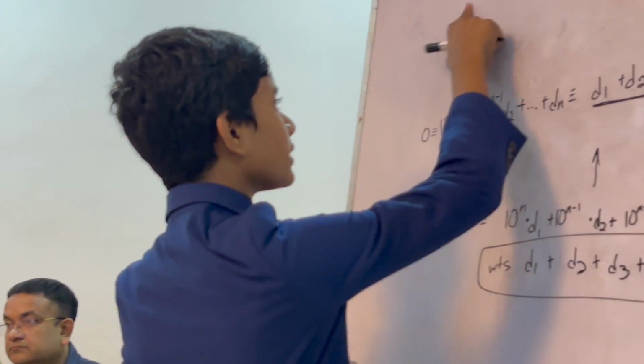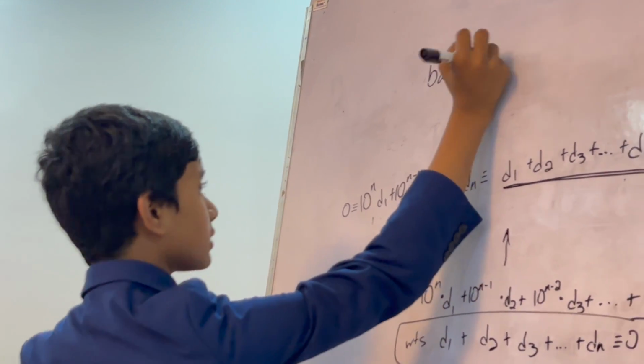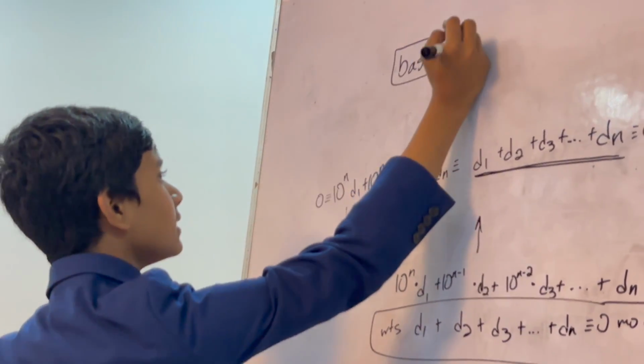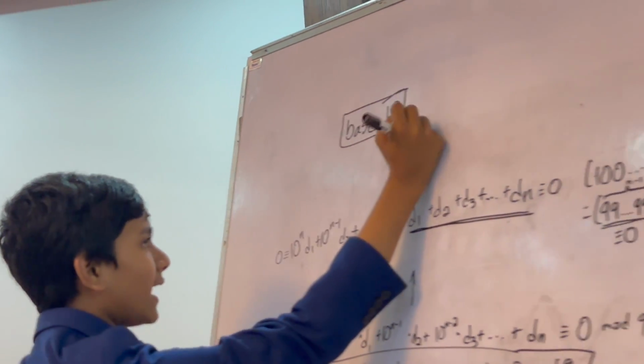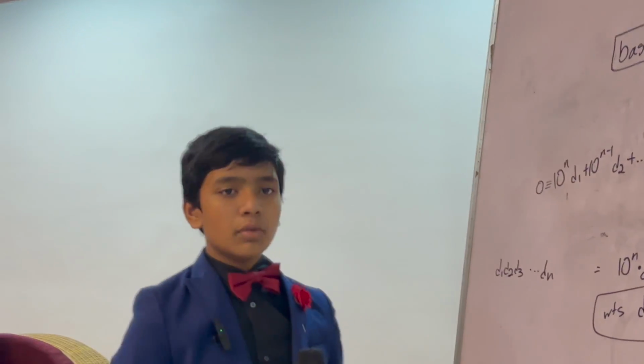So long story short, it's because of the place value, or the number system we use, base 10, has the very special coincidence that 10 is exactly 9 plus 1, meaning that any multiple of 9 will have digits that sum to a multiple of 9.